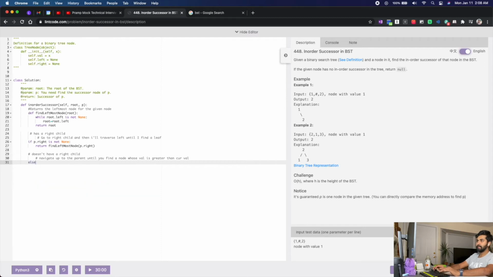So I'll go with an else because p is not having a right child. What would I do? I need a stack. I'll just use a list. Now, what can I do now? So I'll start with the node, right?